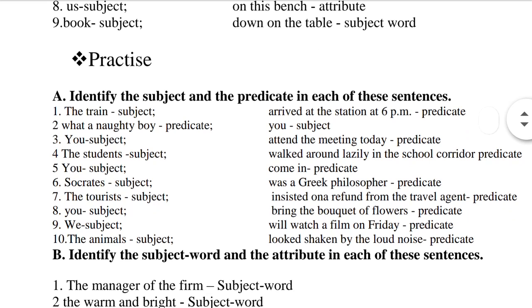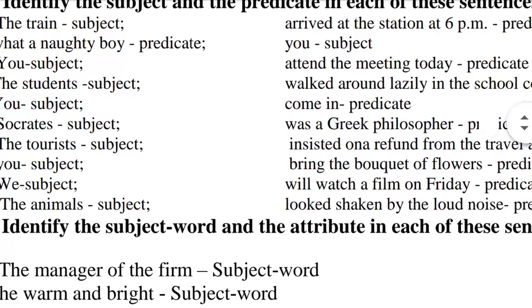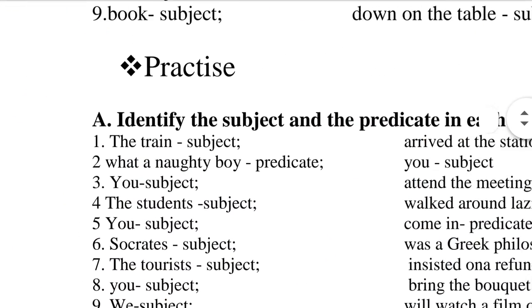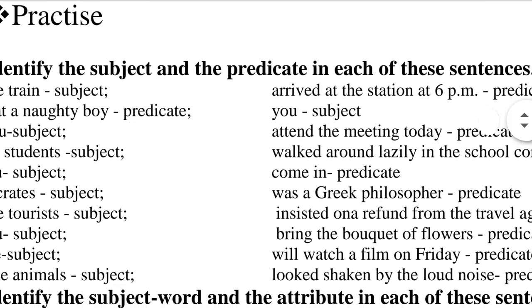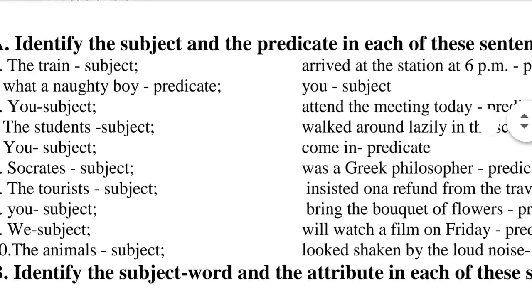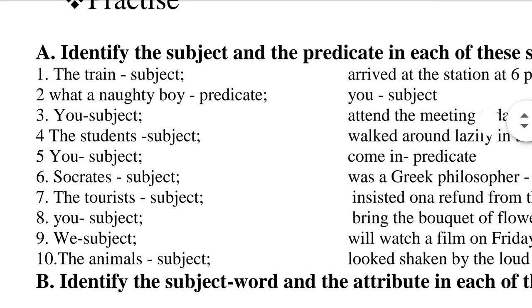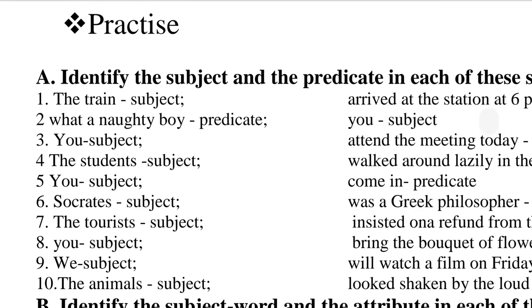Now the segment is Practice. In this practice segment, identify the subject and the predicate in each of these sentences. The question is, the train arrived at the station at 6 p.m. So what is the subject?